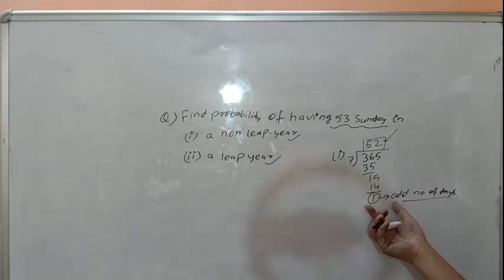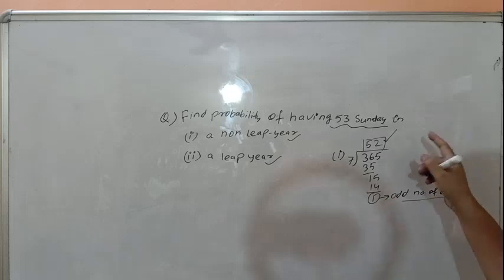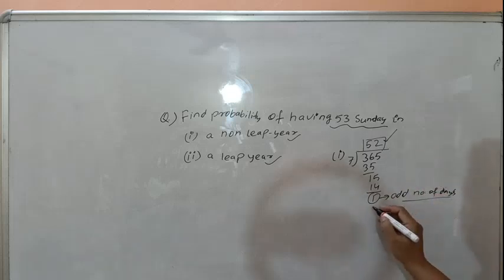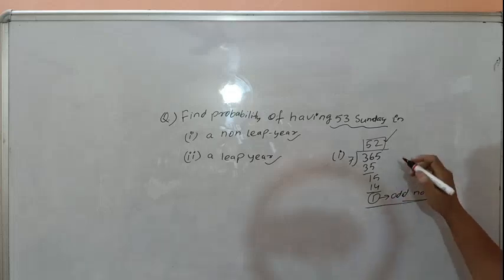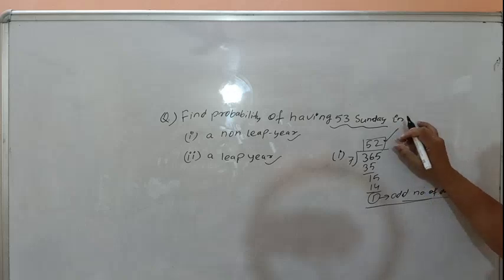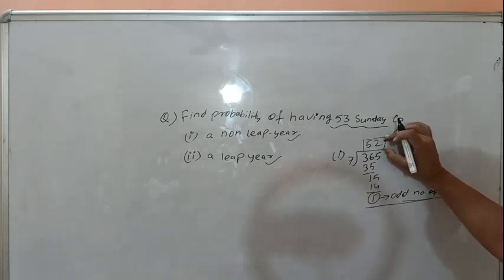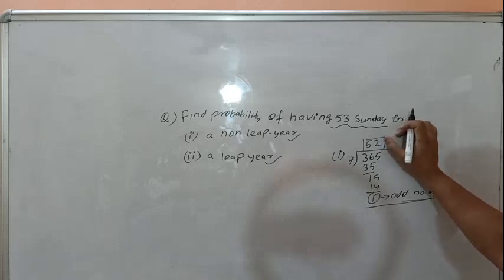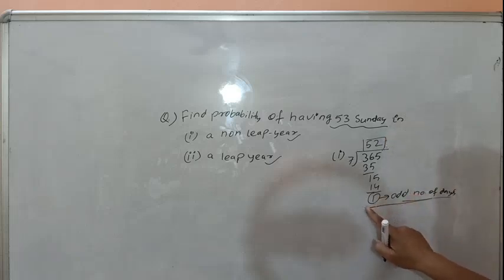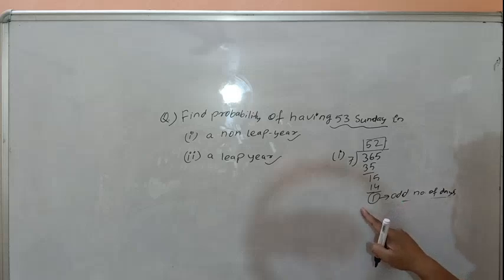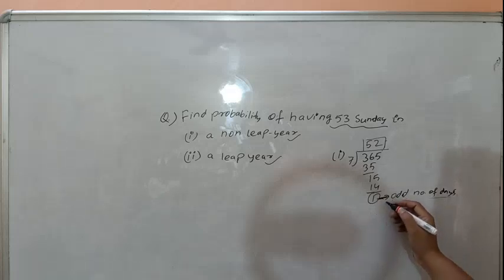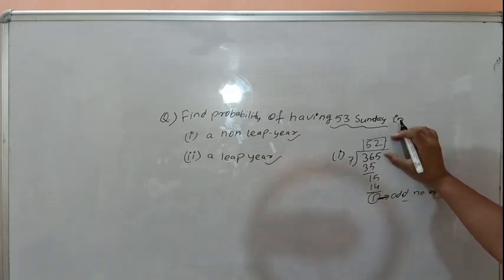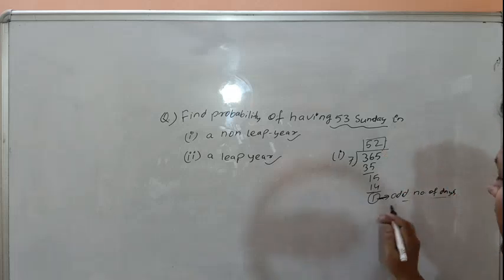That means one out of 7 days of a week can be 53. Every day of the week, Sunday, Monday, Tuesday, must be 52 in a year, and one out of 7 days will be 53 in a year. What is the meaning of this?